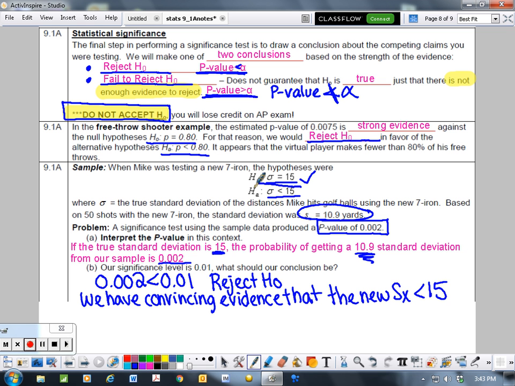So we have evidence that this is true with the new 7-iron, that the 7-iron is making his shots more consistent.